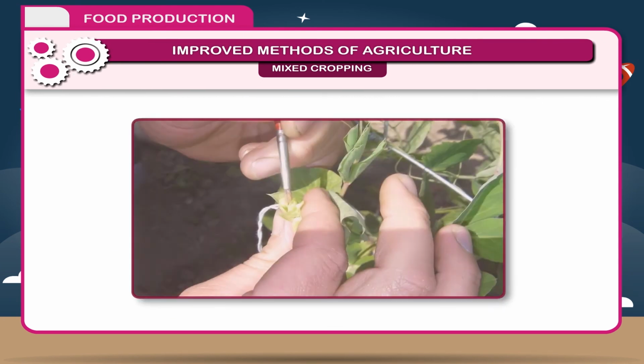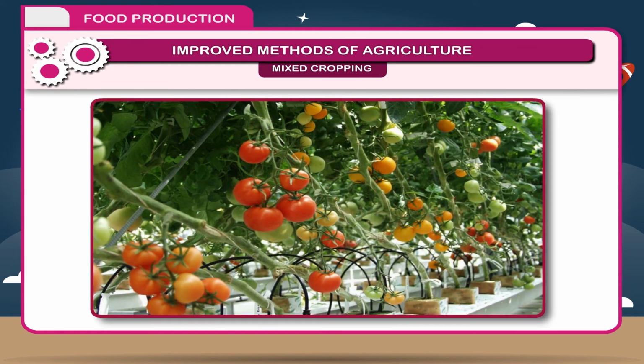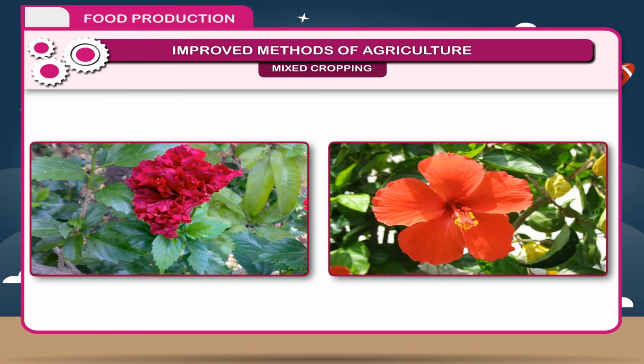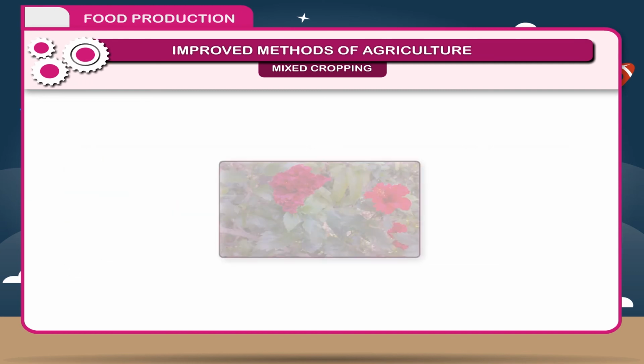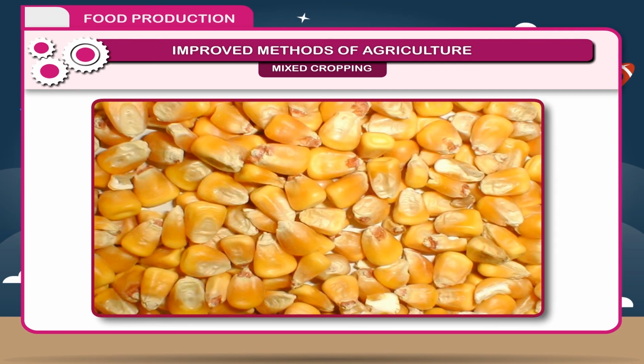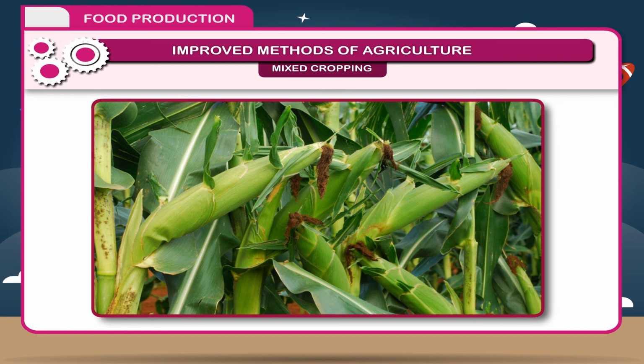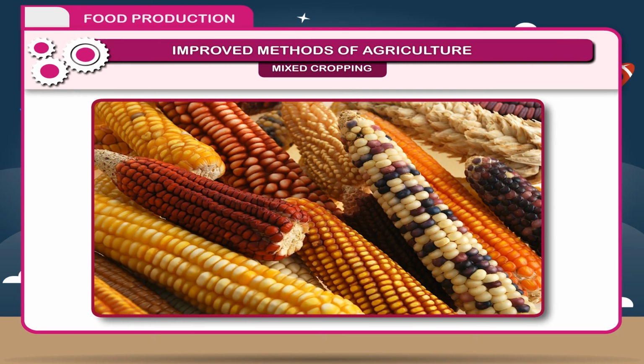Hybrid seeds. The crossing of different parents is called hybridization. It combines the desirable characters of 2 or more varieties. When 2 different varieties of plants are crossed, a new variety of plant is developed called hybrid. The seeds obtained from such plants are called hybrid seeds. Hybrid seeds are more improved varieties to increase the yield, size, quality, and fruiting. However, sometimes it is a disadvantage and purity of character is not maintained for a long time.